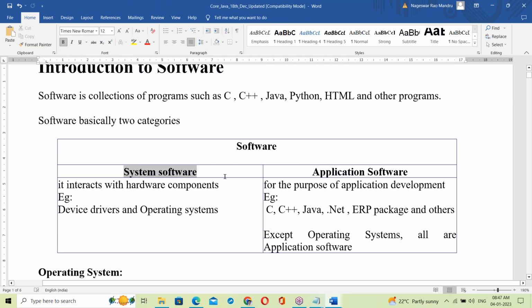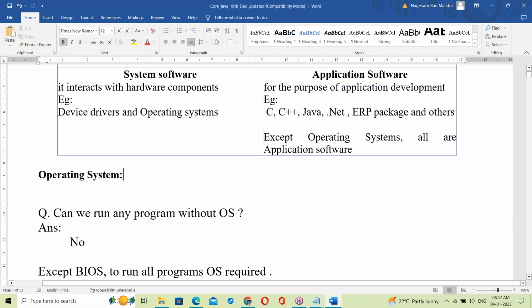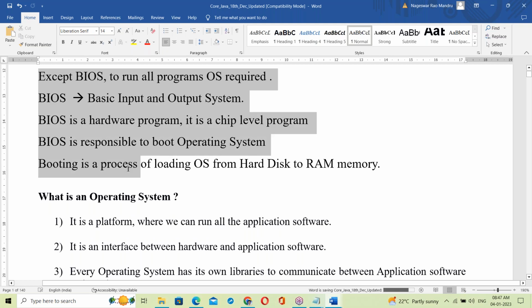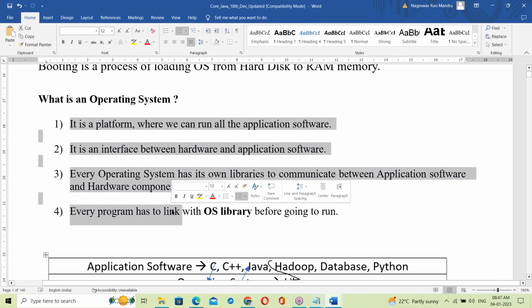Next, system software, this is the OS. So what is OS? Same points explain about OS. Can we run any program without an OS? No. About BIOS also, it's explained here. It's there in the document very clearly. What is OS? These four points.